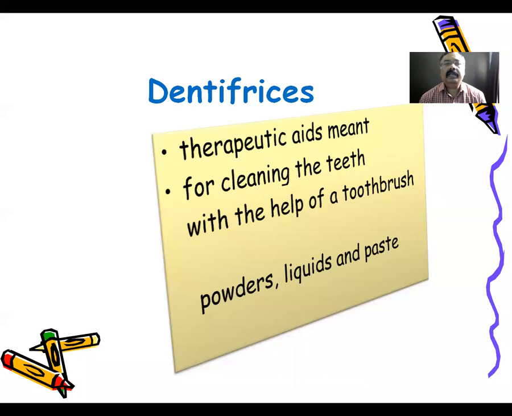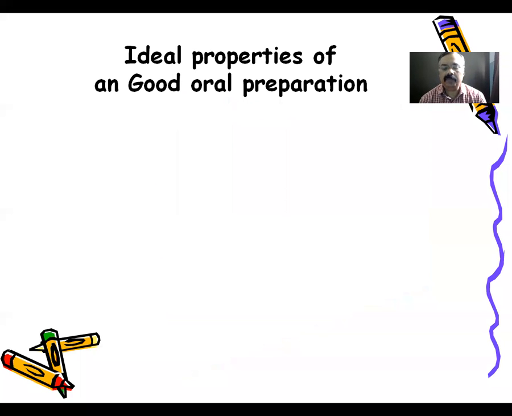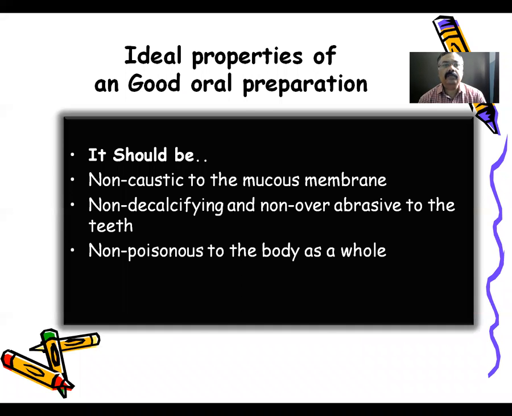Now, what are the ideal properties of good oral preparations? First, as a dentifrice, it should be non-caustic to the mucous membrane, non-decalcifying and non-over-abrasive to the teeth, and it should be non-poisonous to the body as a whole. These are the most important properties.